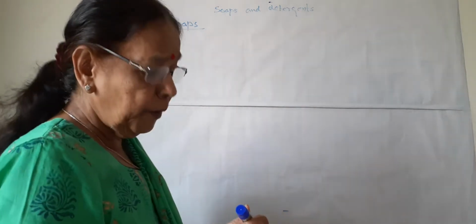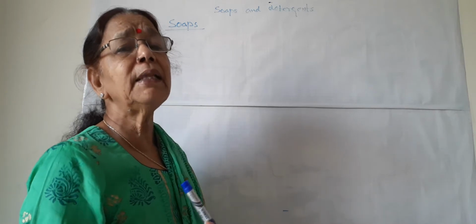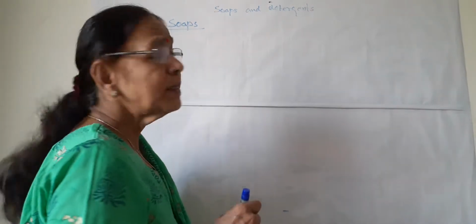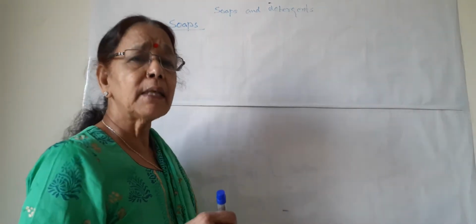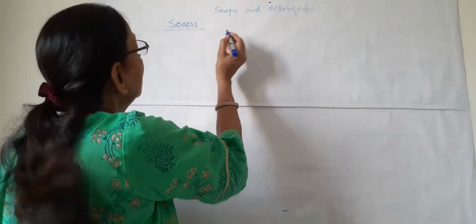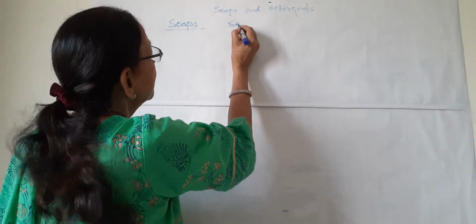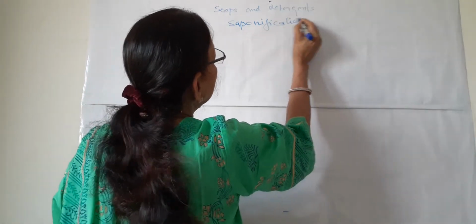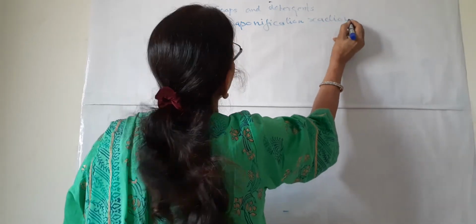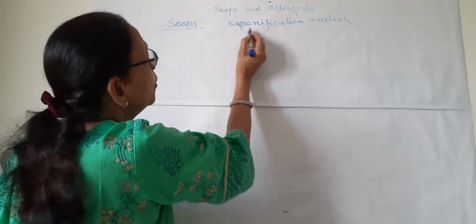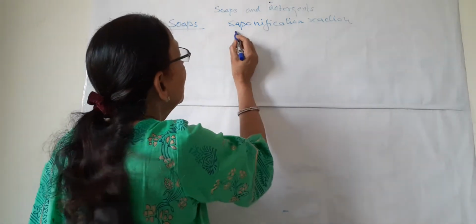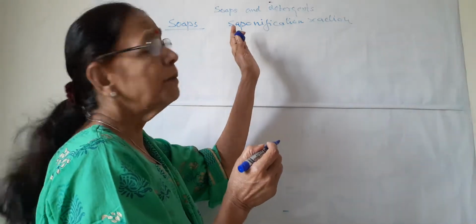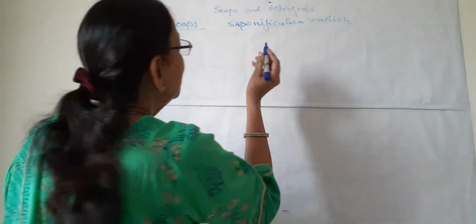We use soap to clean our body and to clean clothes. So soap is a cleansing agent, and it is made by the saponification reaction. See the spelling of soap and sapo. Sapo is a Latin word. In Latin, sapo means soap, and saponification means cleansing by soap. So what is the saponification reaction?